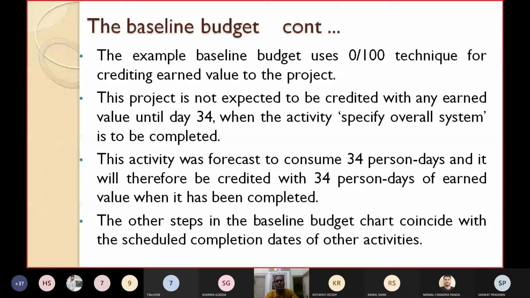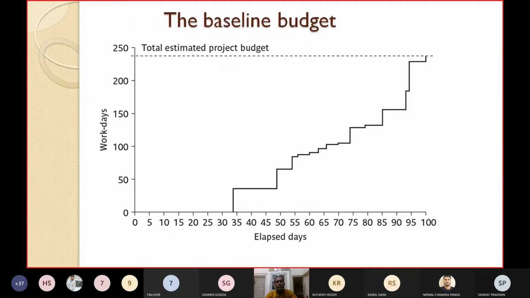You can see that this project is not expected to be credited with any EV value until day 34. You see, when the project is started, 34th day. That means till 34 days, you have to give how much? Value 0. And after 34, then you can carry out. How will you give the value? How will you estimate the EV value?